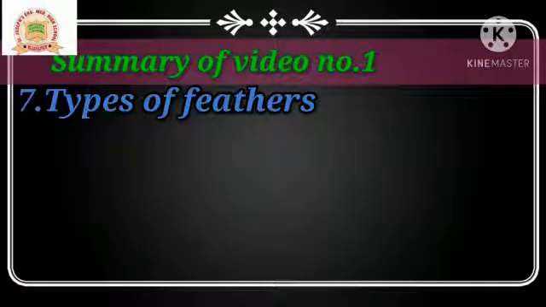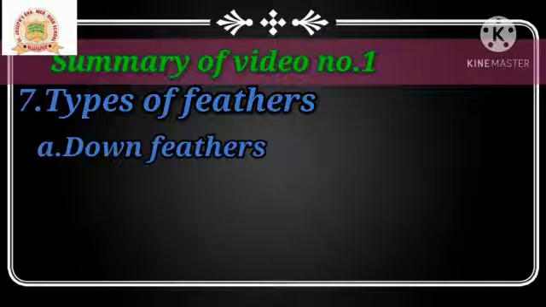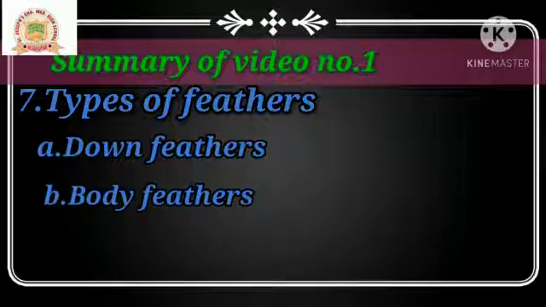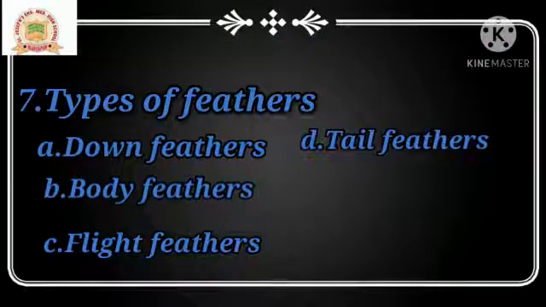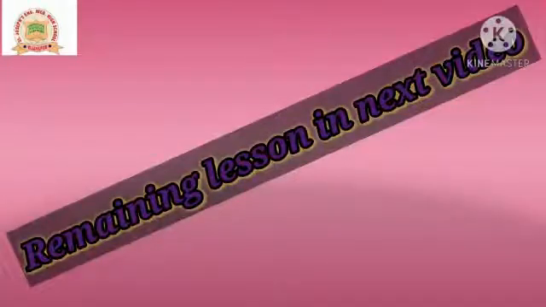After that, we learned about the types of feathers. There are 4 types of feather. First, the down feathers, which are very small and fluffy. They give warmth to the body. Then the body feather, which is bigger than the down feather. Then the third one is the flight feather, which is very useful for flying. And the next one is the tail feather, which works like a brake. The remaining lesson we will discuss in the next video. Thank you, children.